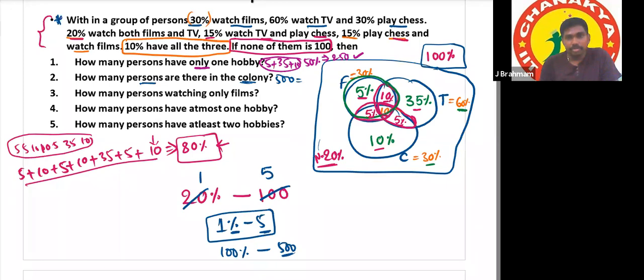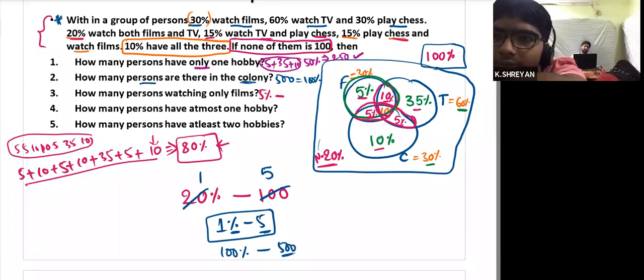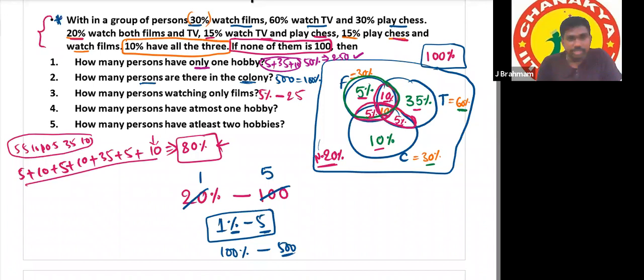Next, how many persons are watching only films? Only films is of how much percent? 5%. So that 5% is equivalent to how many? 1% is 5, so 5% is 25. 25.